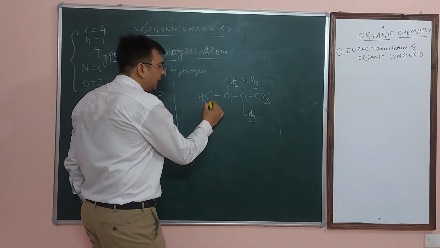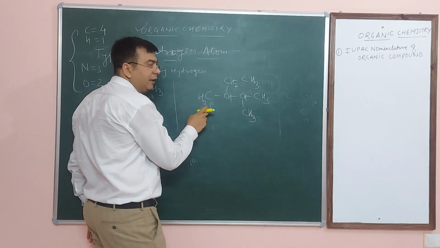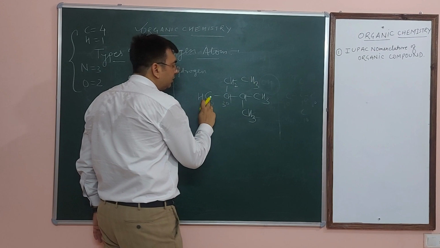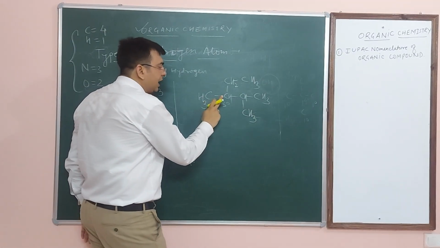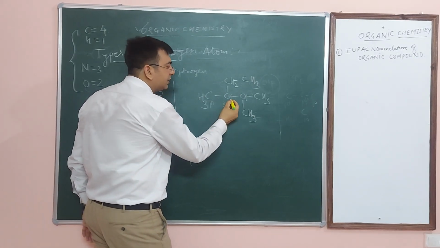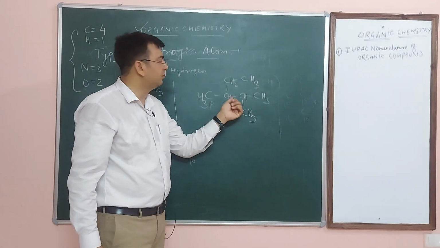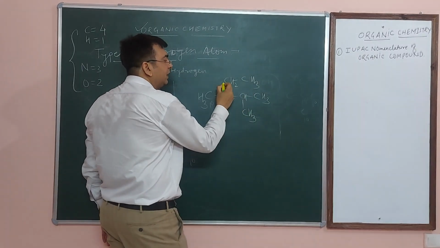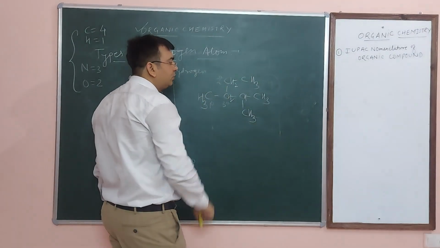You see that this one is 1 degree carbon. So the hydrogen attached with 1 degree carbon, this is known as primary hydrogen. Now this carbon is 3 degree carbon. Everyone knows that 1, 2, 3 carbons are attached here. 3 carbons are directly attached to it, that is why this is known as 3 degree carbon. Now this hydrogen is attached with 3 degree carbon, that is why this is known as 3 degree hydrogen atom. Here you see that this one is directly linked with 2 carbons, it means this one is the 2 degree hydrogen. The hydrogen attached to a 2 degree carbon is 2 degree.